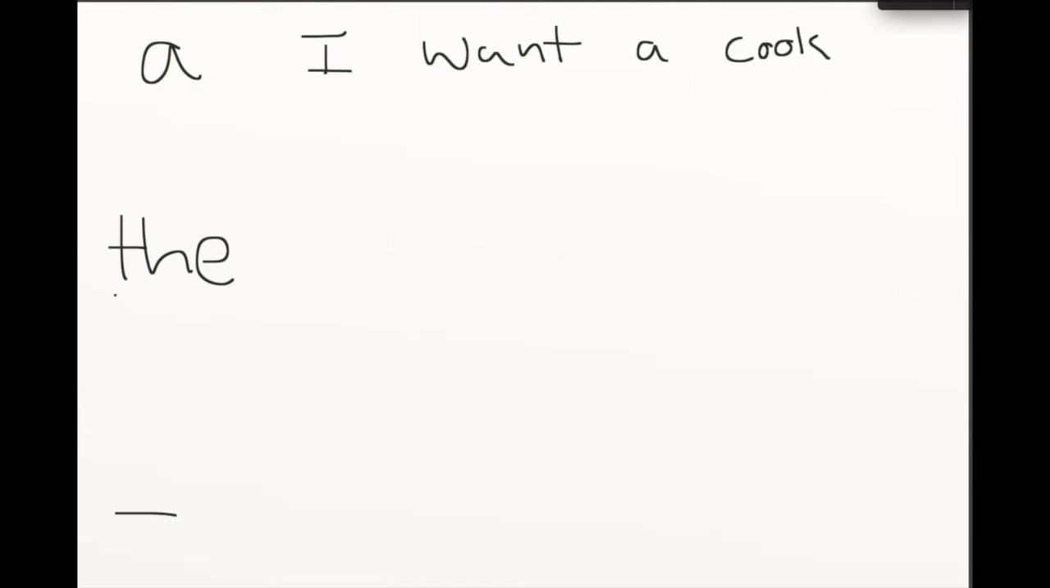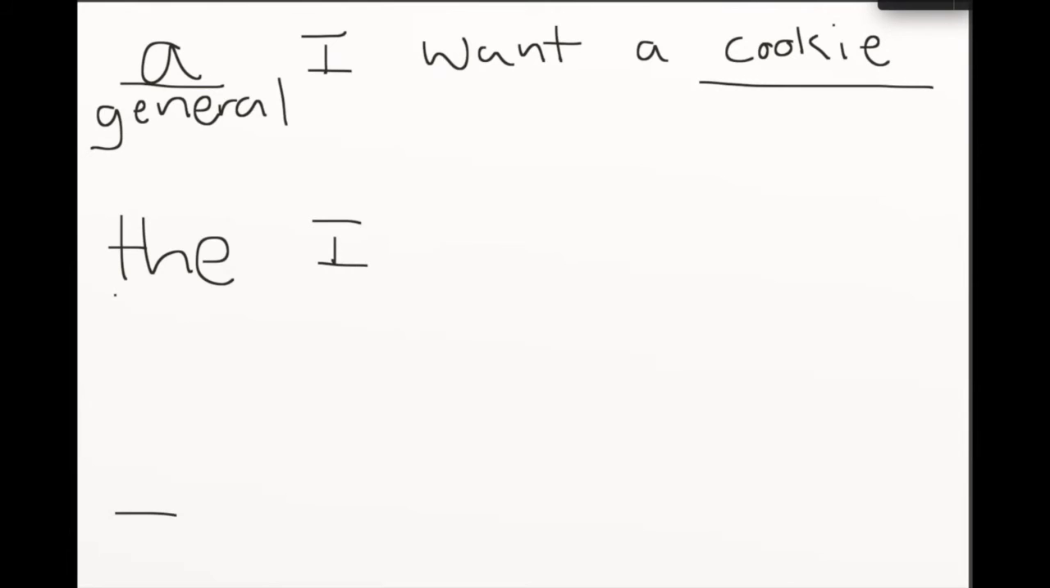a cookie. Okay, let's say you're at a party and there is a plate full of cookies. If you say, I want a cookie, you're being general. A is general. It means you want any cookie that is on the table. You don't care. It is general. I want a cookie. I want the red or the blue or the green or the big or the small. It doesn't matter. So it's very general. I want a car. It means I want any car.